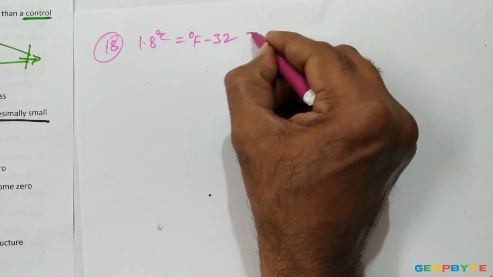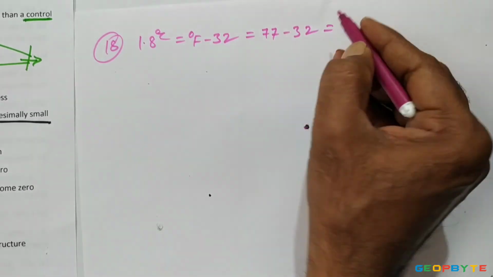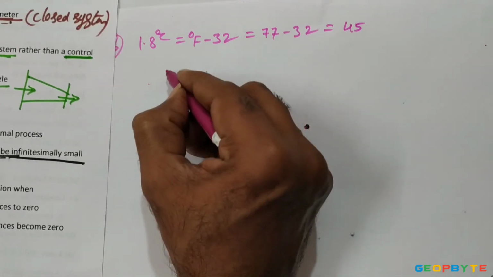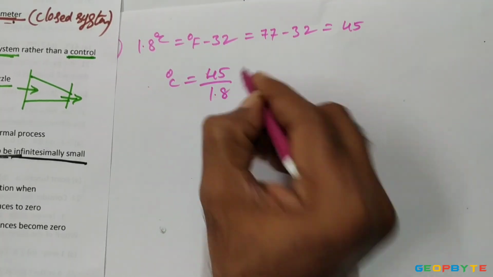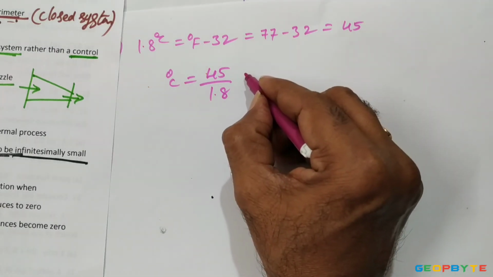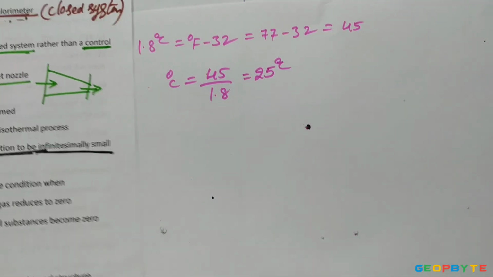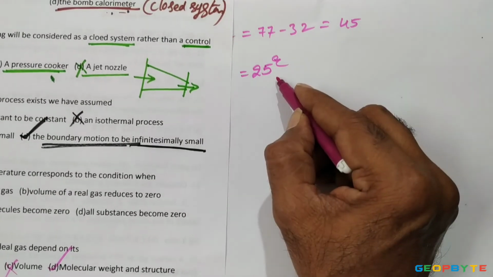It is equal to 77 minus 32, which is 45. Then degree centigrade equals 45 divided by 1.8, which is 25. So 77 degrees Fahrenheit is equal to 25 degrees centigrade.